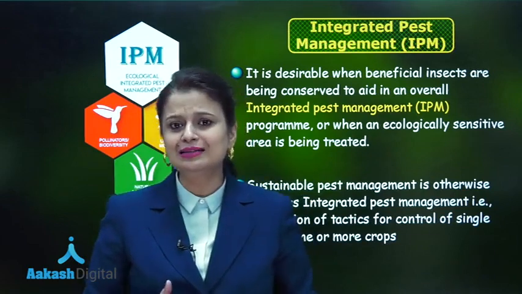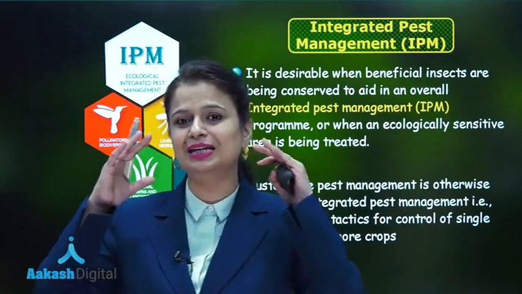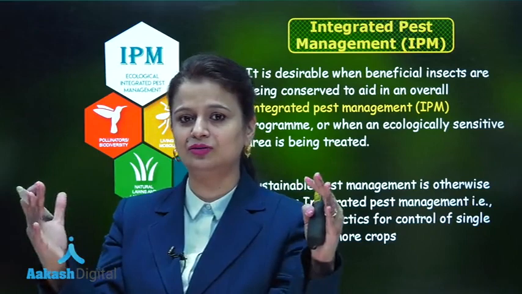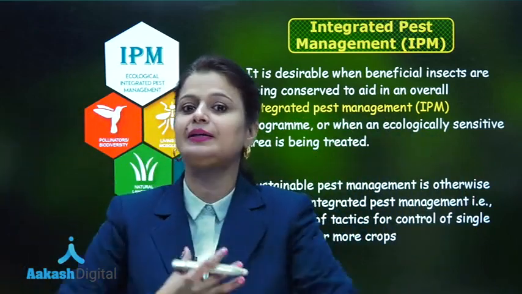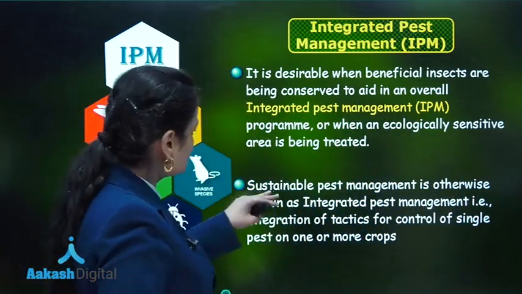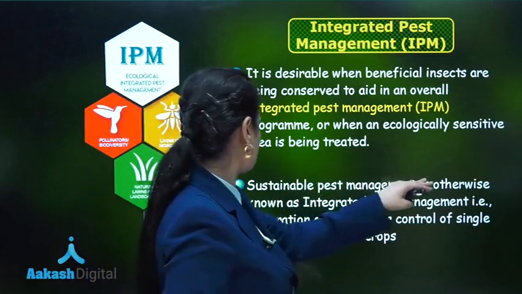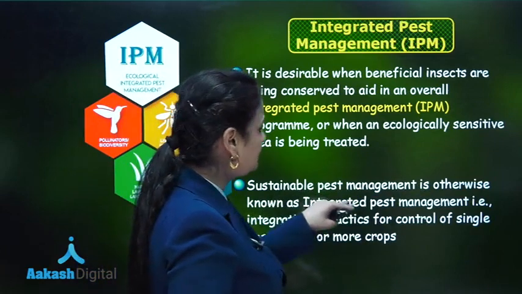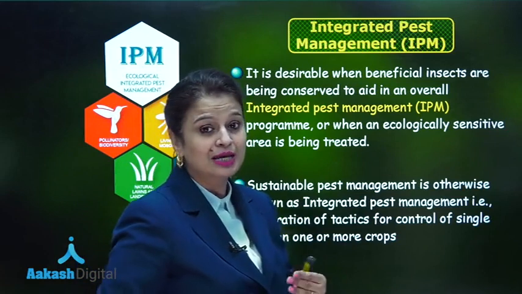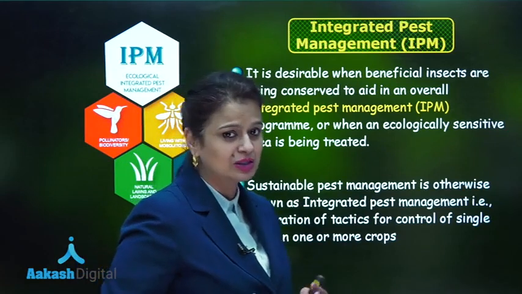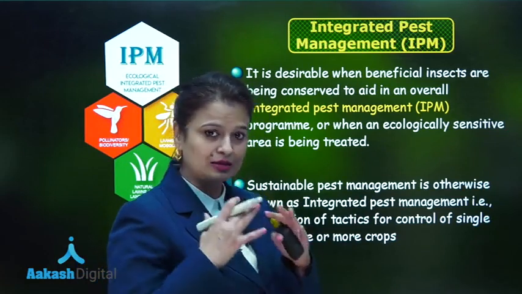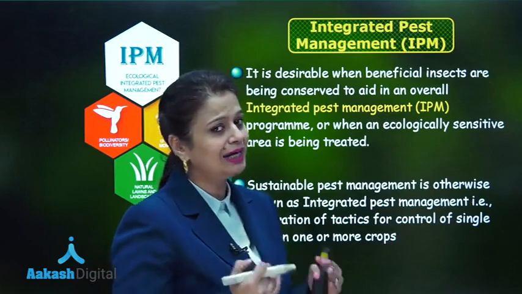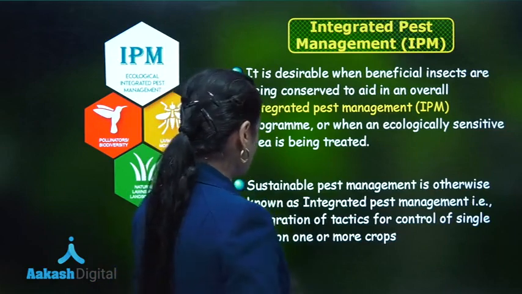So an ecologically sensitive area can be treated with the help of non-toxic strategies, which are all integrated under IPM. Sustainable pest management is otherwise known as integrated pest management because it is a sustainable strategy.